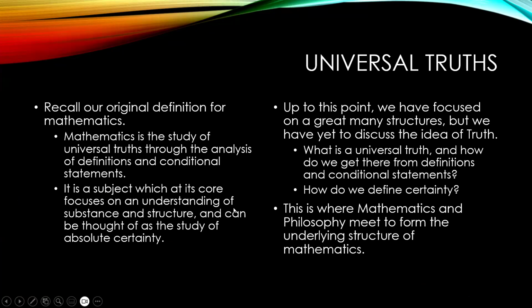It's a subject which, at its core, focuses on an understanding of substance and structure and can be thought of as the study of absolute certainty. Up to this point, we have focused on a great many structures, but we have not yet discussed what it means to be true. So, what is a universal truth? How do we get there from the definitions and conditional statements? How do we even define certainty?